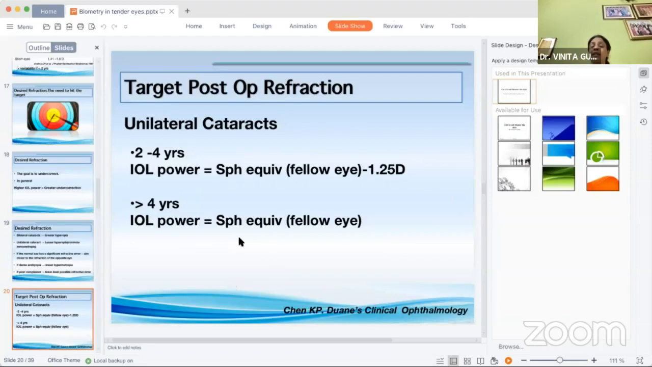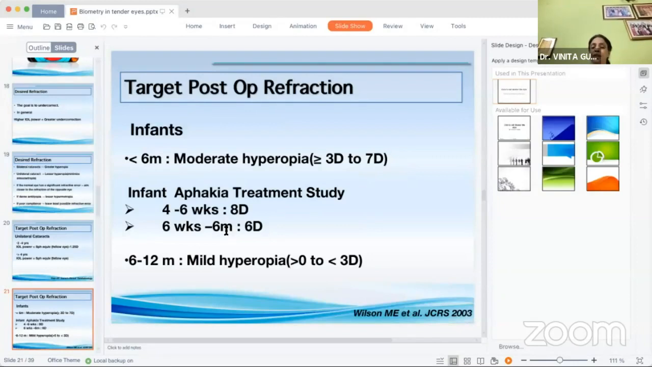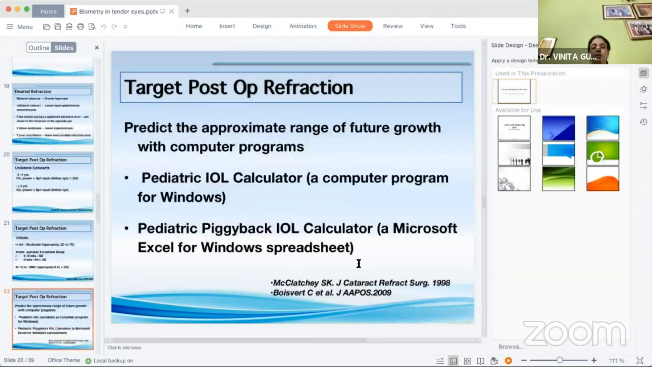For unilateral cataracts between the age of 2 to 4 years, a general formula we can use is to calculate according to the spherical equivalent of the fellow eye minus 1.25 diopters. But if the age is more than 4 years, we need not undercorrect and give the equivalent of the spherical equivalent of the fellow eye. For infants less than 6 months, aim for a moderate hyperopia of about 3 to 7 diopters. Between 6 to 12 months, we can aim for a hyperopia of roughly less than 3 diopters.